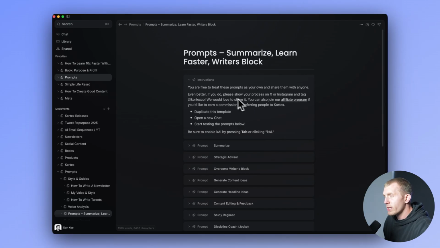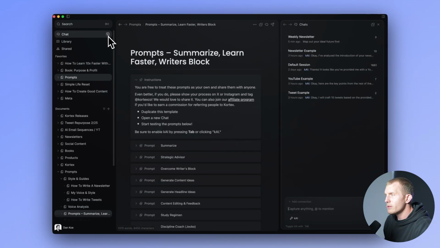After a lot of hard work, Kortex AI V1 is here, and you can now chat with your documents, sources, highlights, and now YouTube videos inside your workspace. Now, if you are a previous Kortex user, you know that the chats used to be captures.